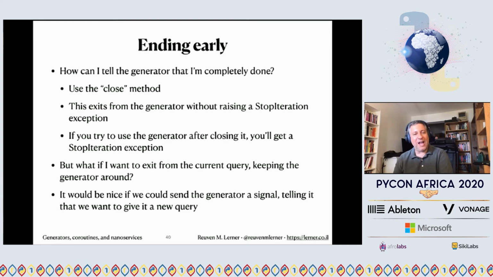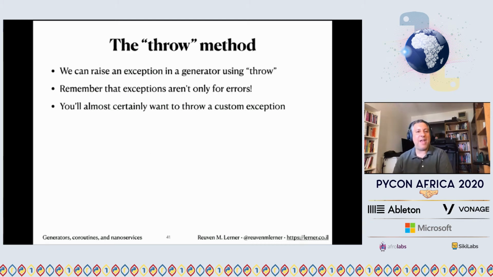But what if I want to do something a little different from that? Not close the current generator, but rather I want to send it a signal of some sort, not send it a message that we know we can do with send. But I want to kick it out of the inner loop and get it back out to the outer loop. Well, for that, it actually turns out that we have an option, and that is the throw method. So what happens is we can run the throw method on a generator, and that will raise an exception of our choice inside of the generator. It's like we're really throwing an exception. We're causing the exception to happen inside the generator there.